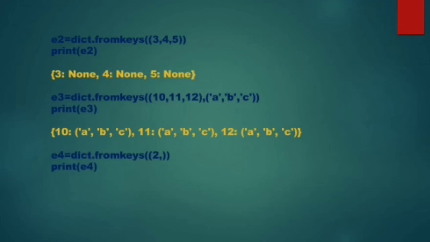Right? Now another example, here I have passed to the fromkeys function only one key, a tuple containing only one key. So this will create a dictionary with only one pair. 2 is the key and None is its value because I have not passed any value to it.